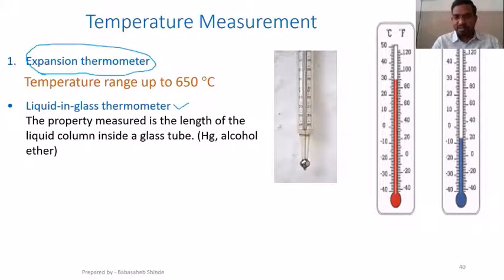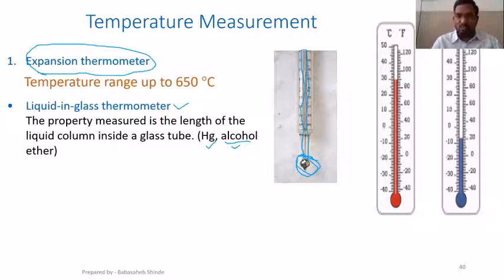So the construction is like this. There will be one bulb that is filled with mercury. The same kind of thermometer is also there that uses alcohol. So it could be mercury or alcohol. The construction is a bulb filled with that liquid, and when it is exposed to temperature, this liquid will expand, and for the expansion of that liquid there would be a hollow tube at the center of that device.